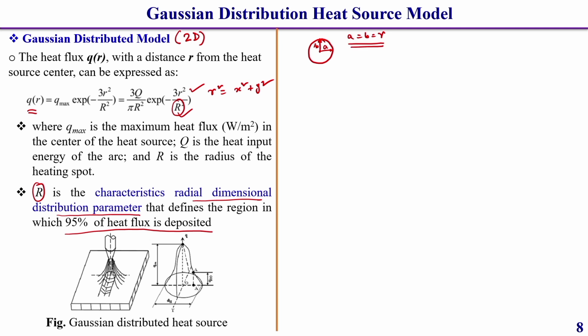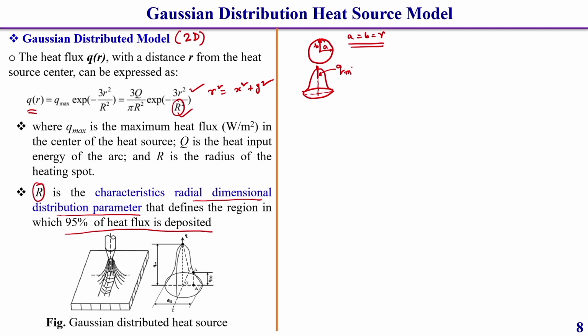So, in this, generally if the heat is distributed on the plate surface in a Gaussian nature, that means the maximum heat is at its center, let us say q m.